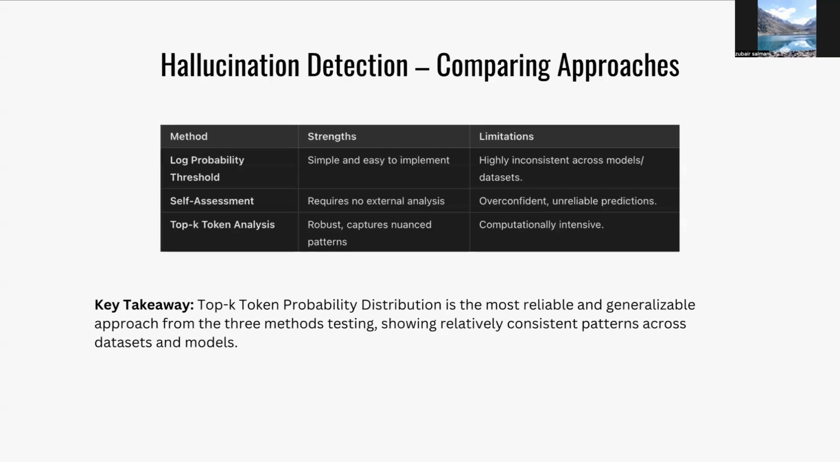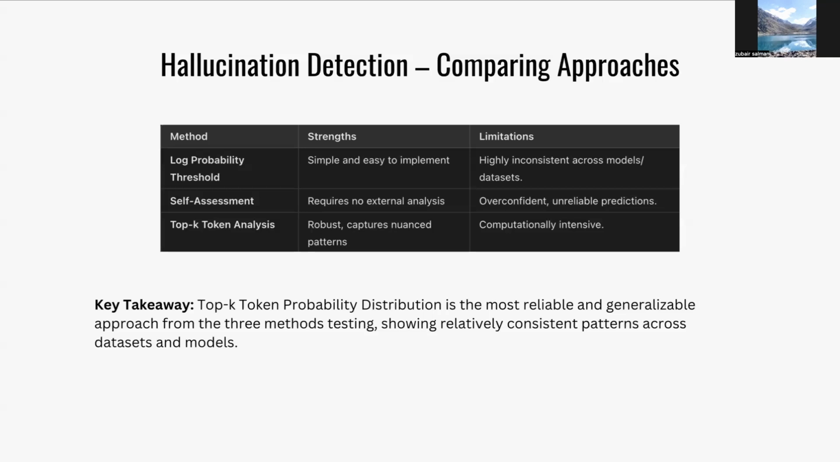Now, at the end of this, we wanted to compare these different methods that we used to detect hallucinations. For the log probability thresholding process, the strength was that it is a very simple and easy to implement method. However, we saw variation in the optimal thresholding values and variation in performance while setting a standard threshold value, so there are highly inconsistent results across models and data. Now for the self-assessment test, although it requires no external analysis or fine tuning, there are very high overconfidence rates in these models when assessing their outputs.